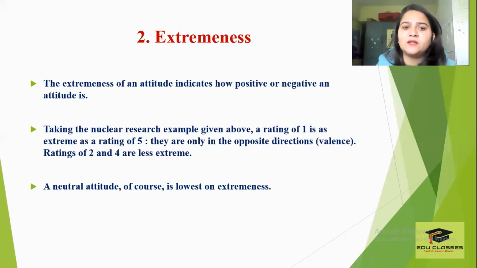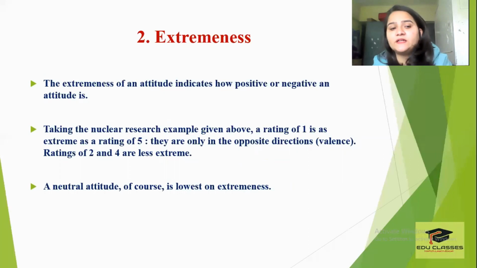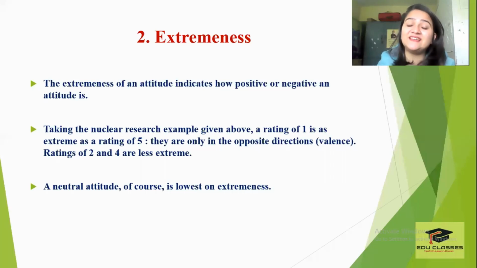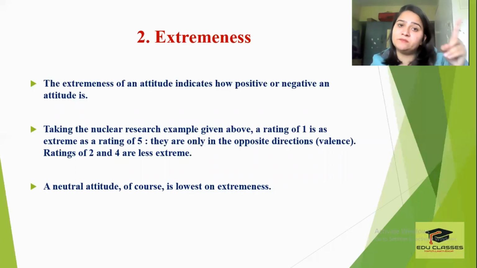So the extremeness of an attitude indicates how positive or how negative an attitude is. अब positive valence है वो 4 भी positive है 5 भी positive है, पर extremeness क्या दिखाता है कि कितना positive है. So 5 will be more positive than 4, right? So taking the same example, the rating of 1 is as extreme as the rating of 5. यानी अगर आप 1 choose कर रहे हैं तो वो extreme negative viewpoint है, और 5 choose कर रहे हैं तो वो extreme positive है. Right? They are only in opposite direction. यानी extremeness में वो same है, सिर्फ आपका जो valence है वो positive या negative है, right?